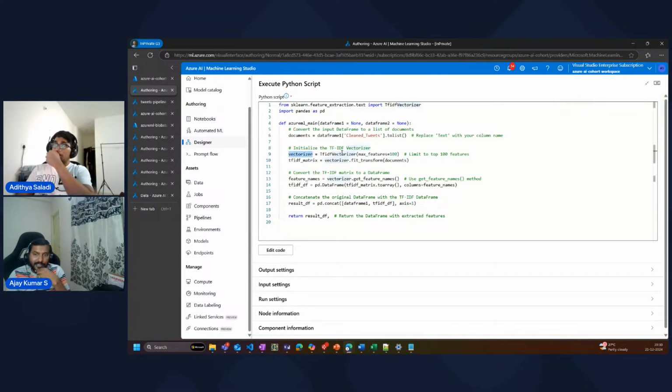Where we were, vectorizing using the TF-IDF vectorization concept. I'm just giving a maximum of 100 features. I don't want to give too much. This itself is too much, 100 itself is too much. I will show you in a bit, right?